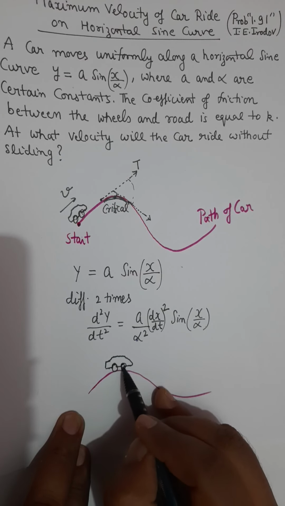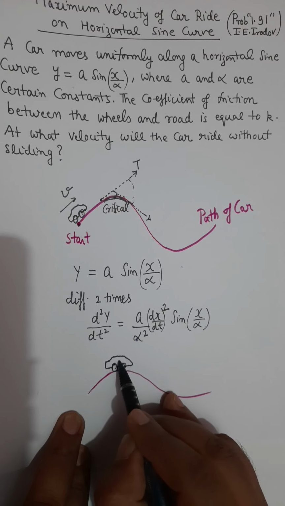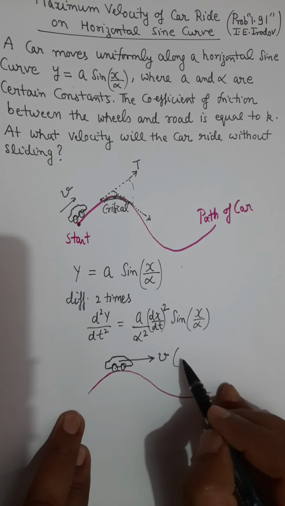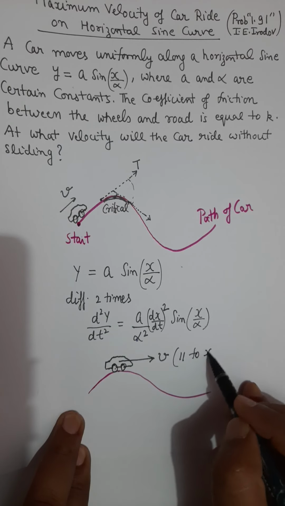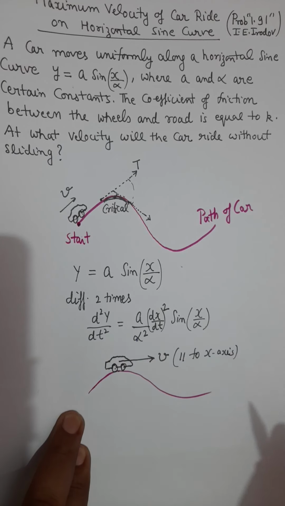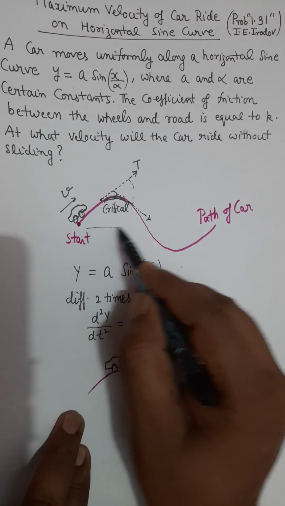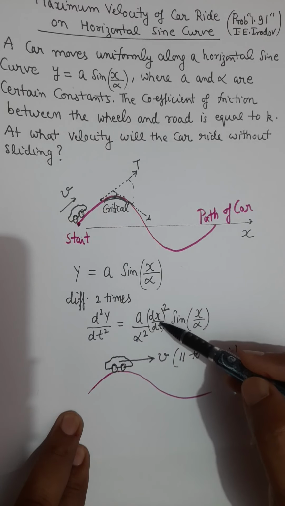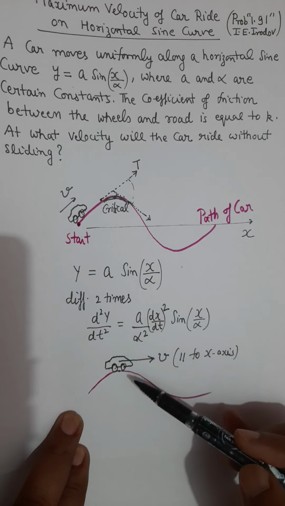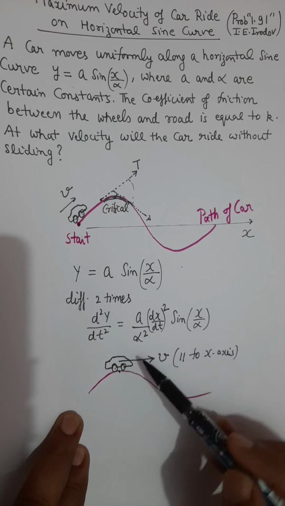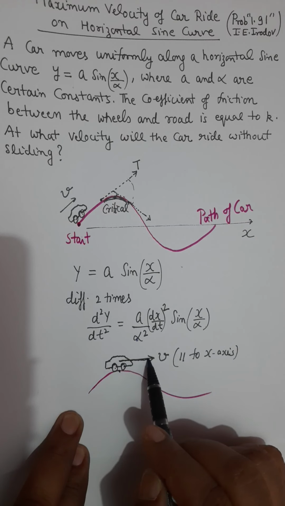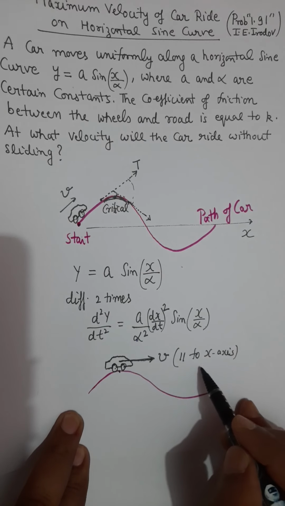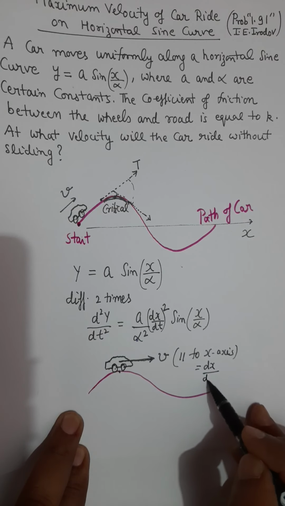So when the car is at this critical point, it has a velocity along the tangent of the path. So v at this critical point is parallel to the x-axis. If you draw the x-axis in this direction, then this velocity is parallel to the x-axis. So this dx by dt is nothing but the velocity at this moment. At this critical point, the direction of velocity of the car is parallel to the x direction, and therefore you can replace dx by dt by v. This v is actually dx over dt at this time.